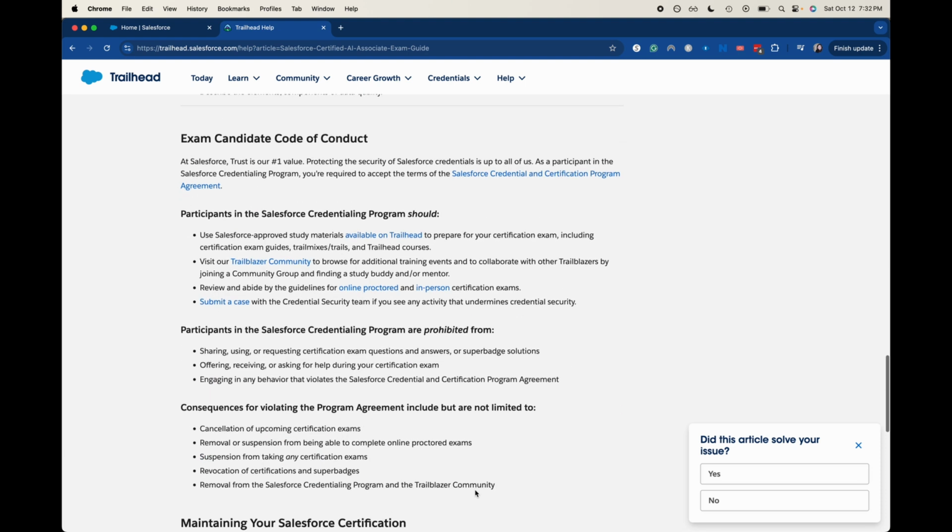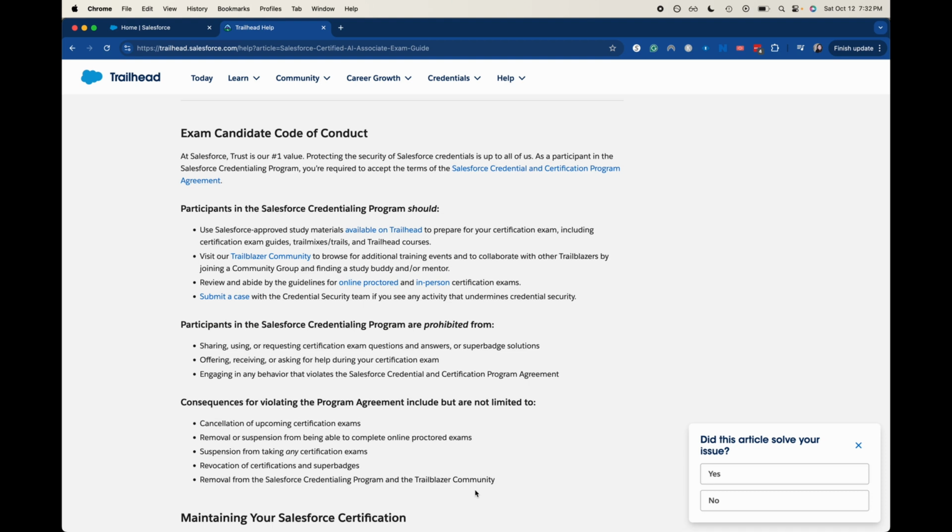And then, of course, there's the exam code of conduct. Essentially, don't give out any questions, don't give any answers. If you put any exam questions in the comments, I will be deleting those comments. I don't want to get my certifications taken away. I don't want you to get your certifications taken away. I don't want you to be prohibited from taking certifications. Please don't use dumps. It's not worth it. You need to know the information for your future jobs or for your current job. And it's not worth it.